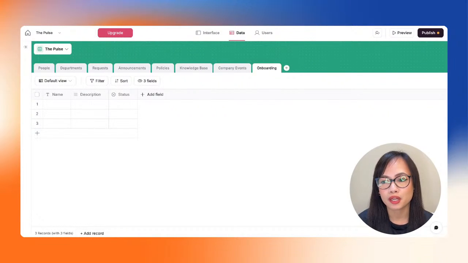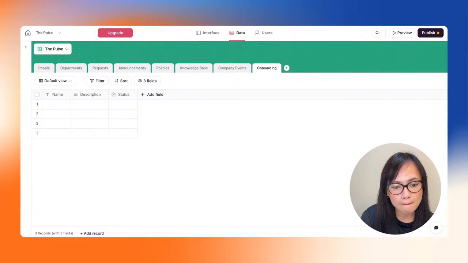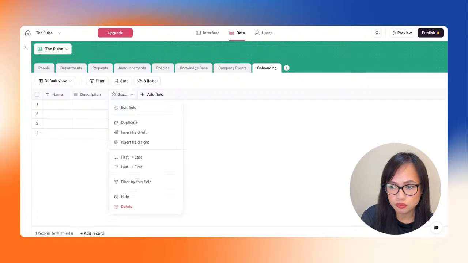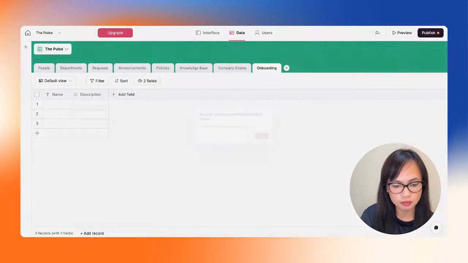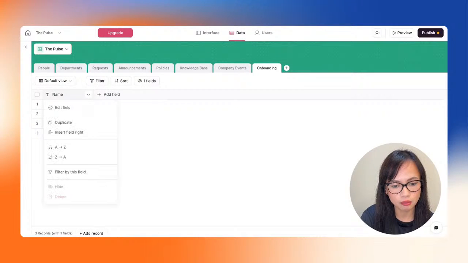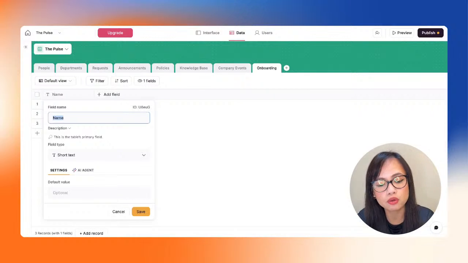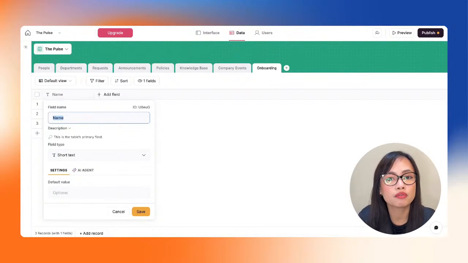Next is the onboarding. So this is very important because there might be a lot of information and a lot of steps that you would need to complete in order for an employee to be onboarded in the company. So again, I want to remove the second and third columns. And then I want to rename the first column. So the first field or column that we have in here would basically be the name of the employee.